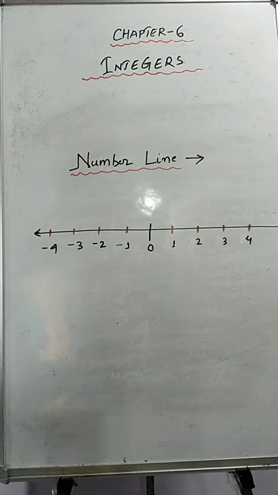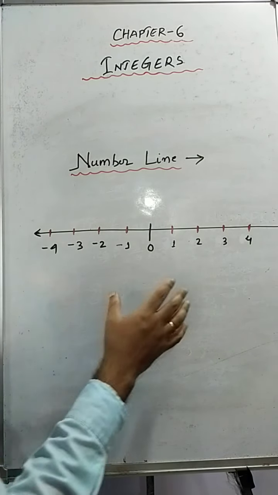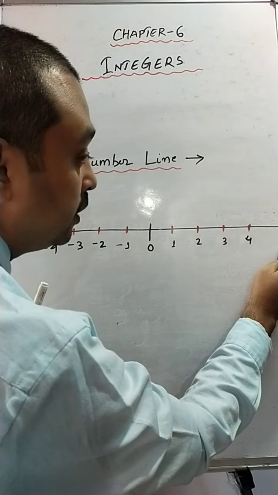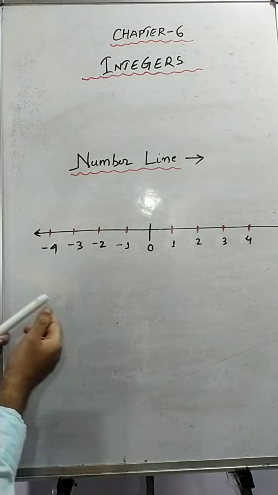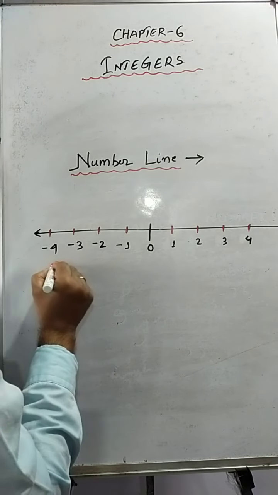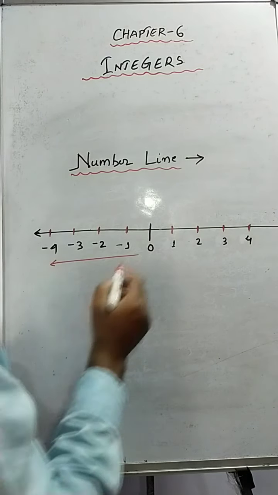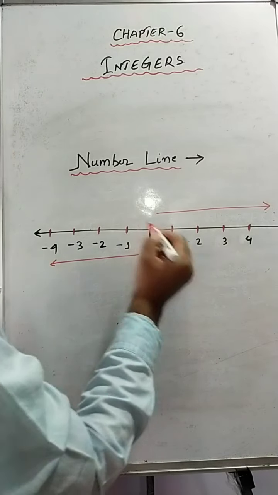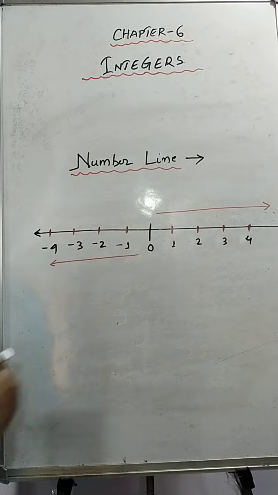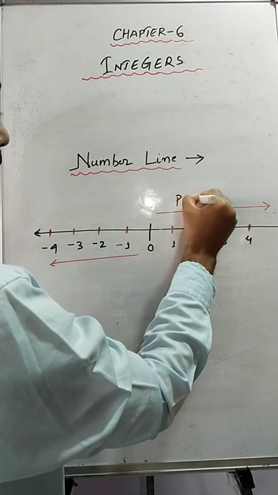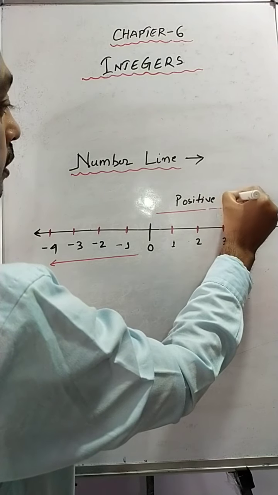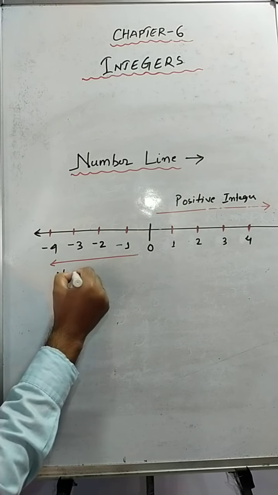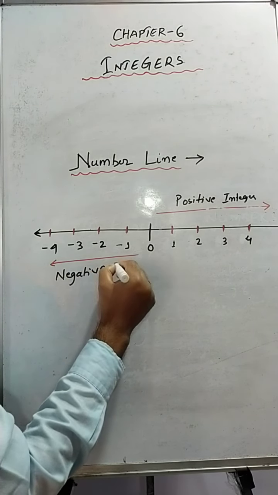So these are the set of integers. That means how many types of integers have we seen here? That is 0, all positive integers and all negative integers. So we'll write it this way: this side we have all negative integers, this side we have all positive integers, and 0 is the neutral integer in the middle portion. So on the right hand side we have positive integers, and on the left hand side we have negative integers.